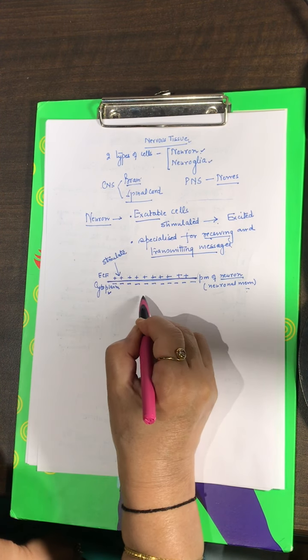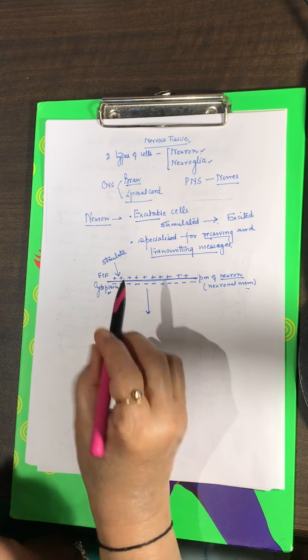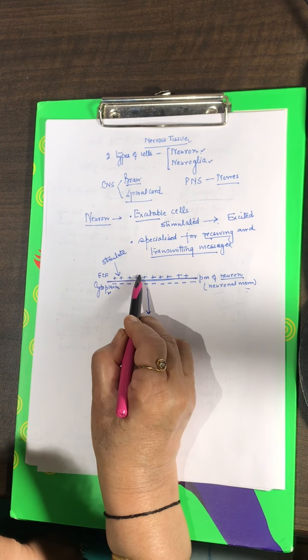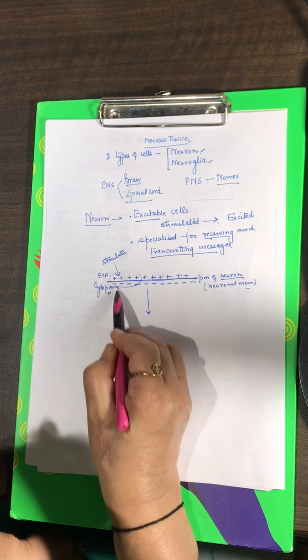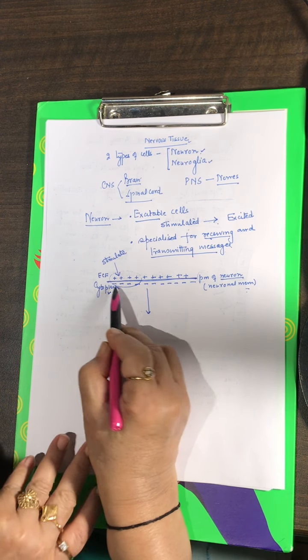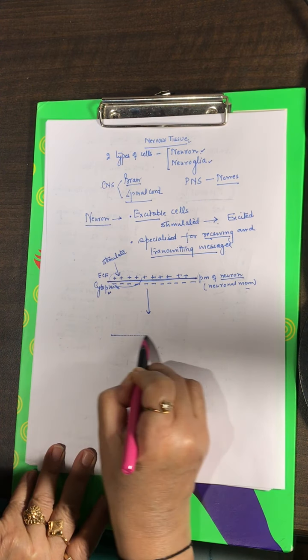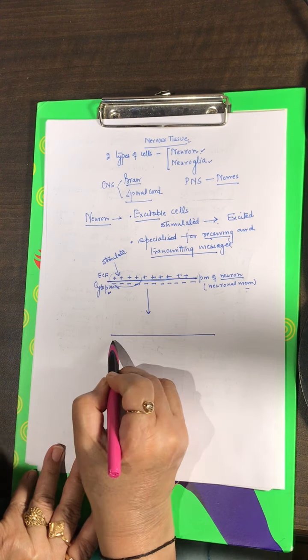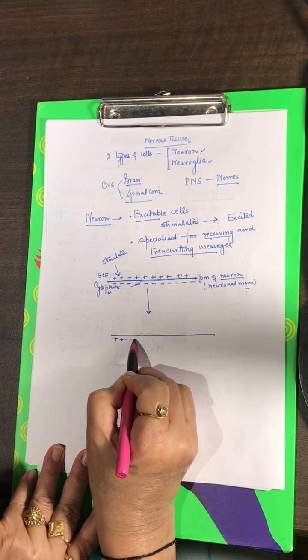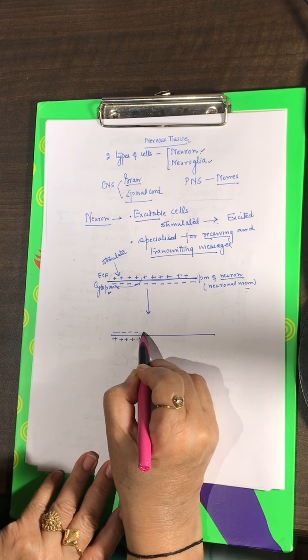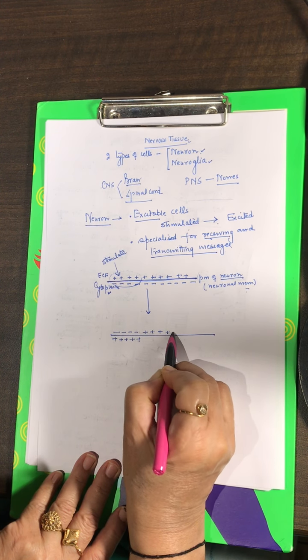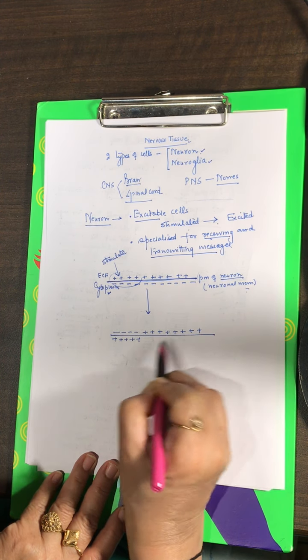When you stimulate a neuron, what happens? At the point of stimulus, the membrane potential changes. There is movement of ions inside and outside, so the membrane potential will change. At the point of stimulus, the inside becomes positive and the outside becomes negative. And in the rest of the membrane, the potential is still the same.